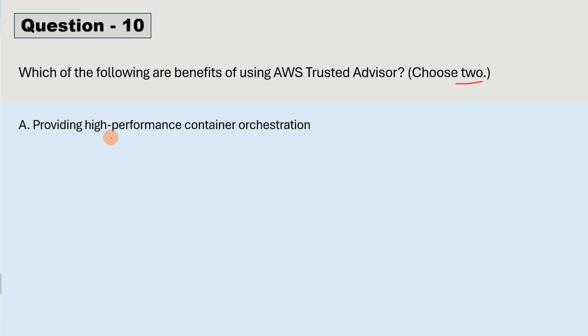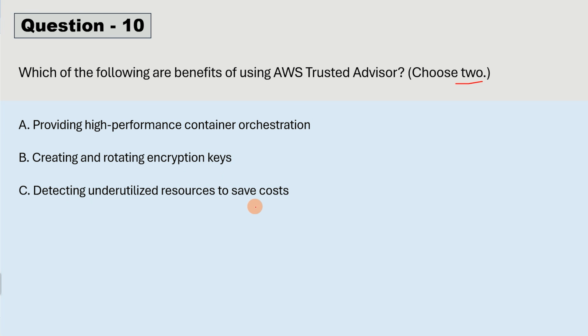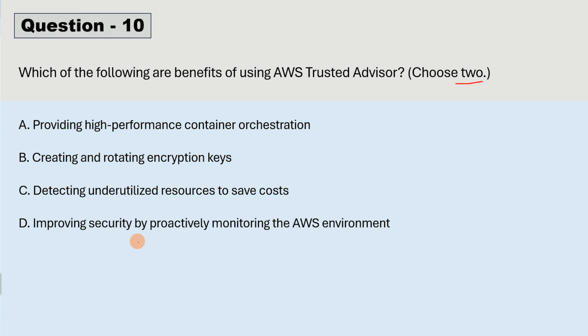First option is providing high performance container orchestration. Option B, creating and rotating encryption keys. Option C, detecting underutilized resources to save cost. Option D, improving security by proactively monitoring the AWS resources. Option E, implementing enforced tagging across AWS resources. So these are the options. Options are quite lengthy, so you can take your time to guess the correct one.